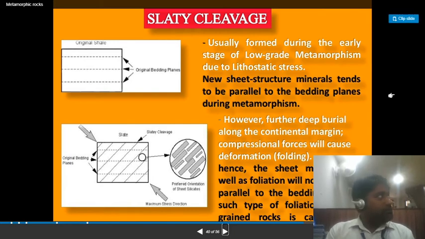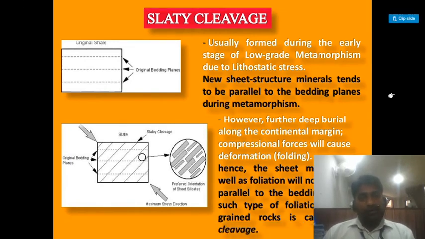Slaty cleavage is usually formed during the early stages of low grade metamorphism due to lithostatic stress. New sheet structure minerals tend to be parallel to the bedding planes due to the metamorphism. The figure beside it shows how the original shale is getting into the original bedding planes.